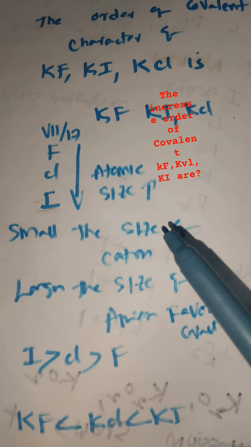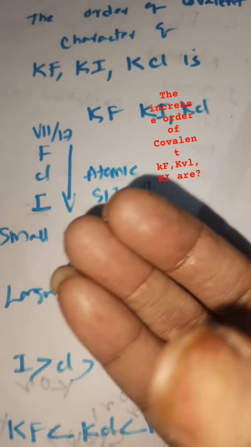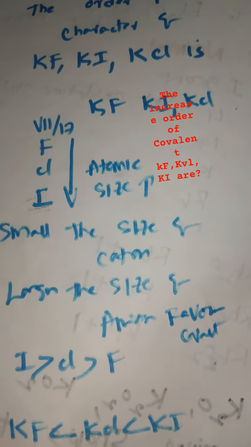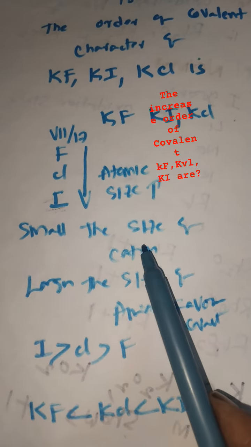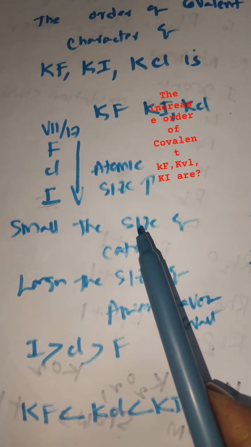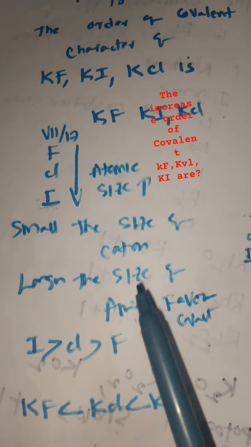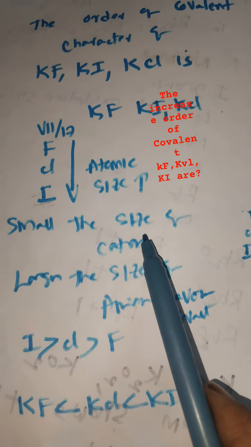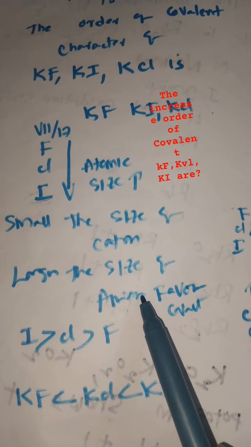Small the size of the cation. You know what is cation? Positive charge. Small the size of the cation, cation size less. Larger the size of the anion, negative. So cation size less, anion size more. Cation size is small, anion size is big. So cation means positive, anion means negative.